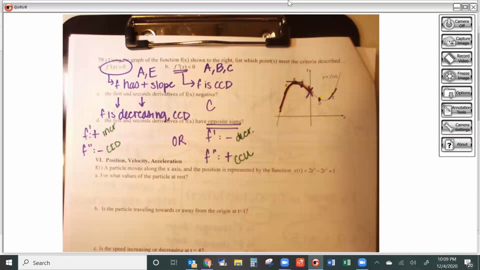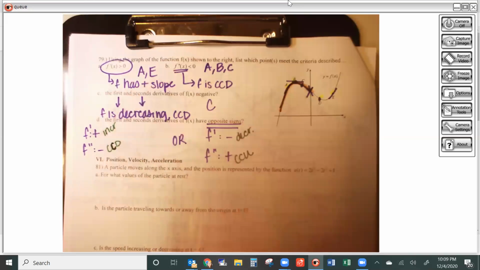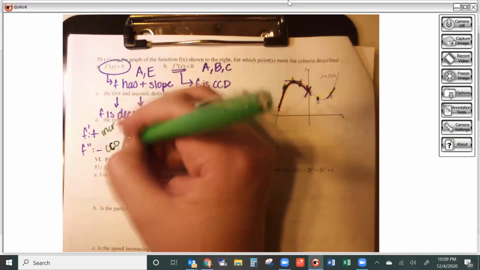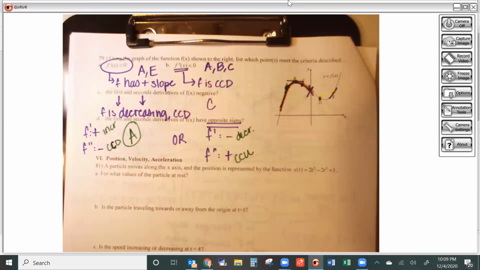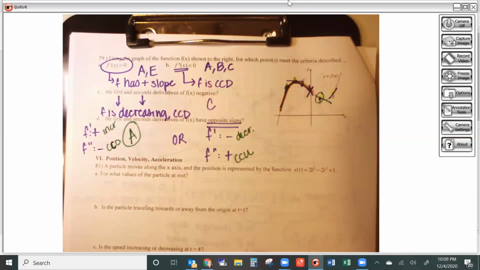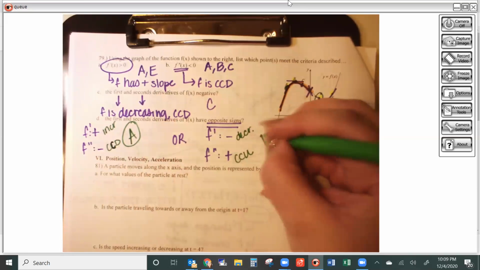So let's do this one first. I want increasing, and then that's supposed to be a C. Concave down, well, that would have to be A. And then I want negative but concave up, well, then that would have to be D. Because I'm technically still going down, but I am on that concave up interval. So that would be A and D.